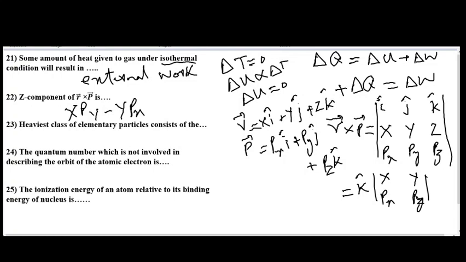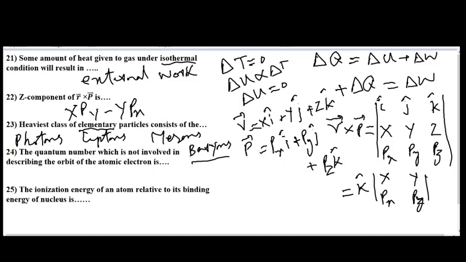In question number 23, the heaviest class of elementary particles consists of the, and the options are photons, leptons, mesons, and baryons. These are the four options, and this is a very tricky question, and the misleading option here is the baryon. If we ignore the word elementary in this statement, then the heaviest particle in the whole class is baryons. But we are asked the heaviest class of elementary particles.